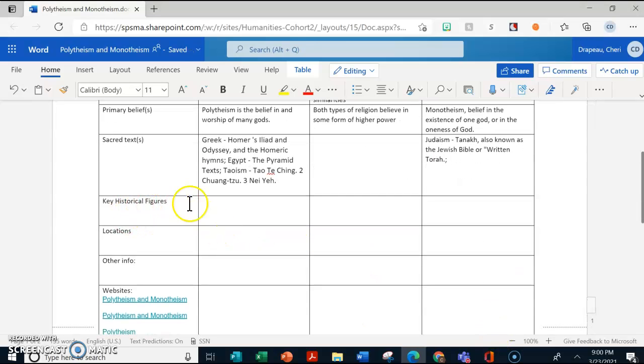You're going to do the same for historical figures and locations. Just type in locations of Taoism, location of ancient Greek mythology, location of Egyptian religion, location of Judaism. Okay, just repeat the process asking the same question.